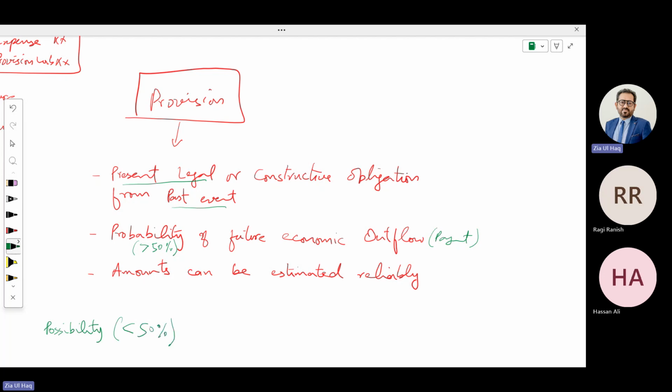In that case, there shouldn't be a provision. If all these three conditions are fulfilled, the company needs to create a provision. Who will ensure whether it is probability or possibility? Legal experts, lawyers. They will provide information whether there is probability or possibility.